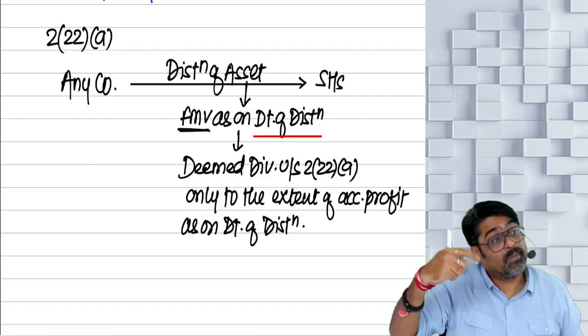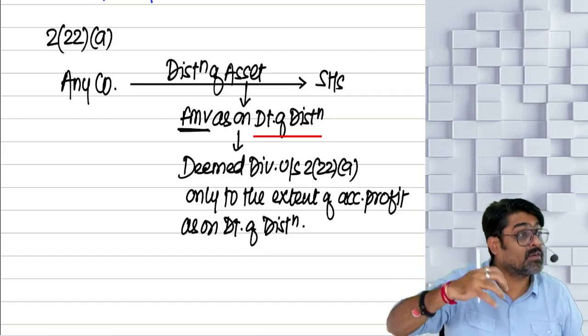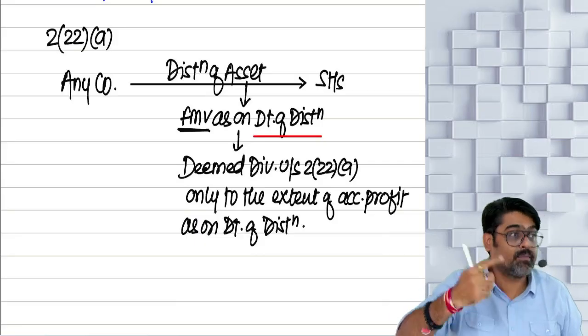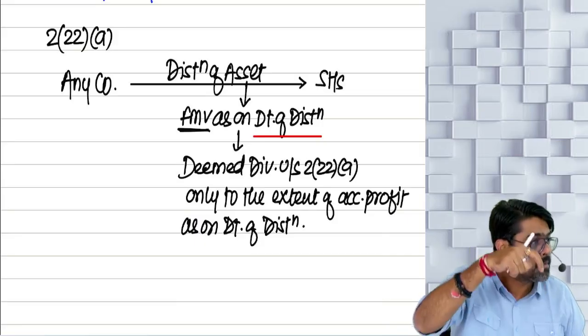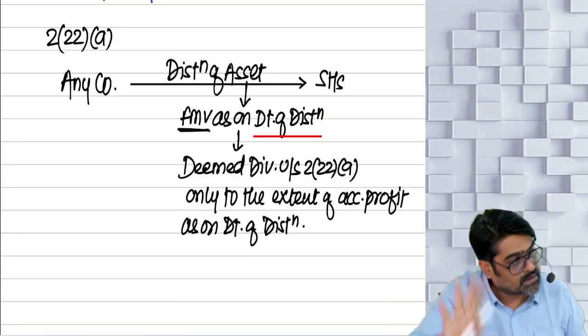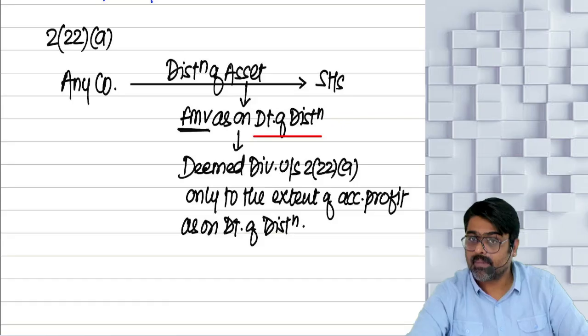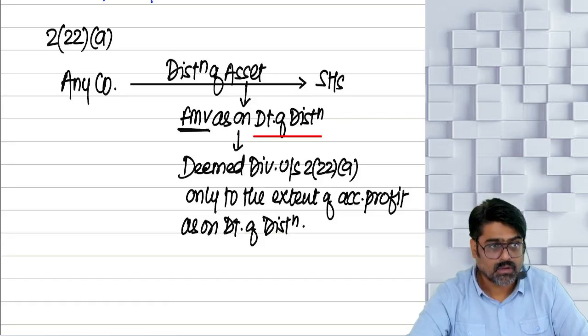So whatever the fair market value of that asset as on the date of distribution will be deemed to be your dividend, but only to the extent of accumulated profits as on the date of that distribution. Will you remember this?